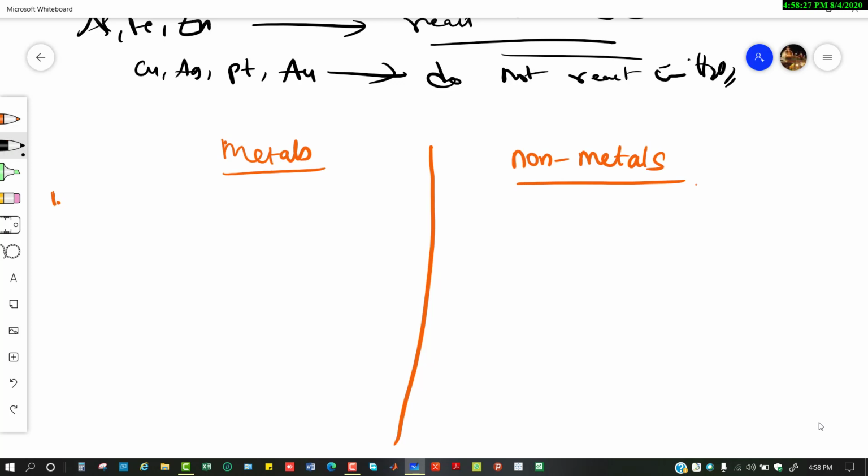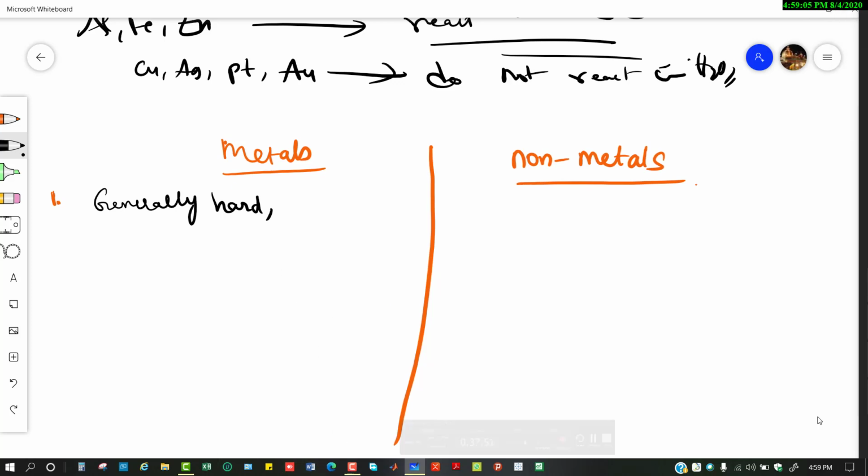The first property is that metals are generally hard and shiny in nature.